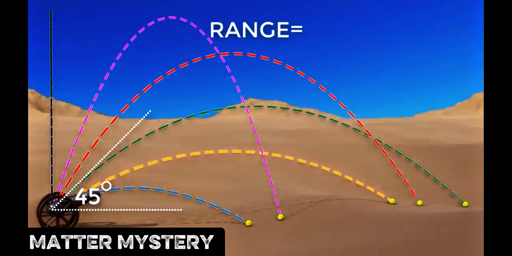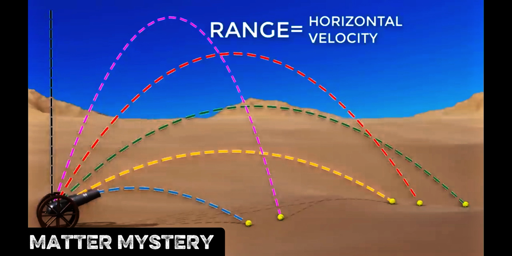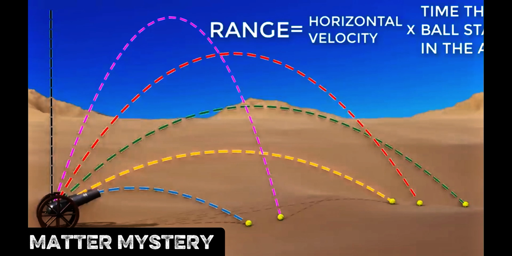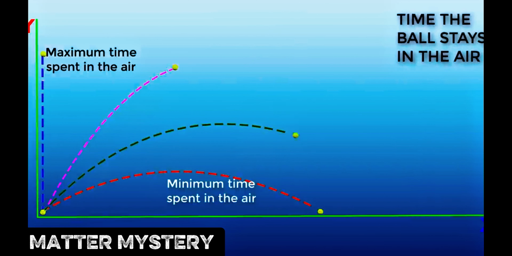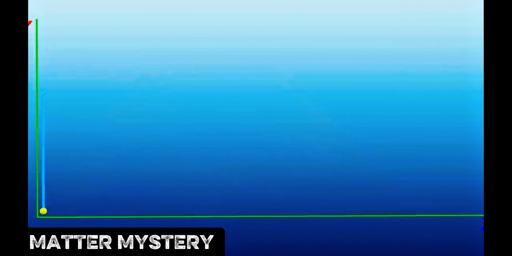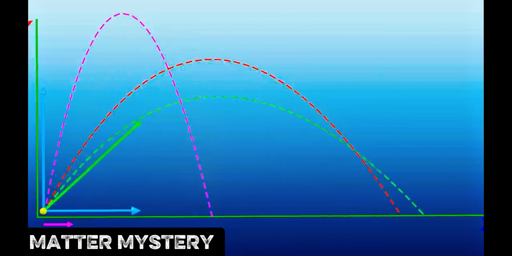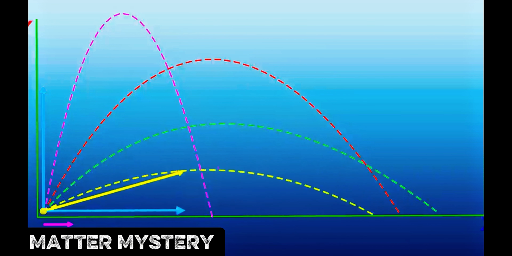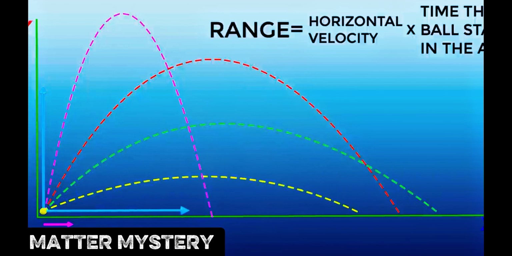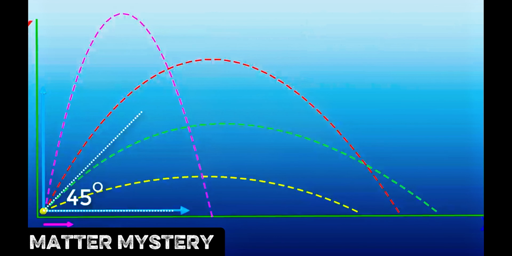The range of the ball is multiplication of the initial horizontal velocity you have given, multiplied by the time duration it stays in the air. The time the ball spends in the air decreases as you decrease the angle. However, the horizontal velocity keeps on increasing as you reduce the angle. Multiplication of two numbers will be maximum when both the factors have a good value. In this case, the time the ball spent in the air and horizontal velocity has a good value at the angle of 45 degrees. This is why you get maximum range when you throw the ball at 45 degrees.